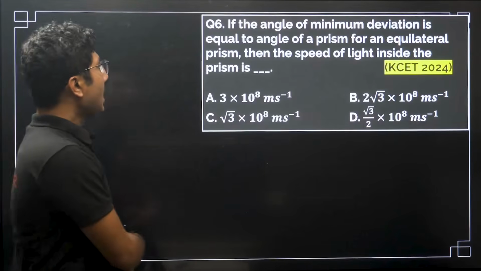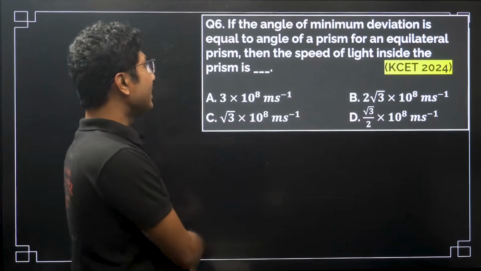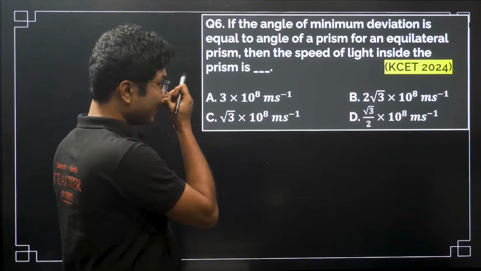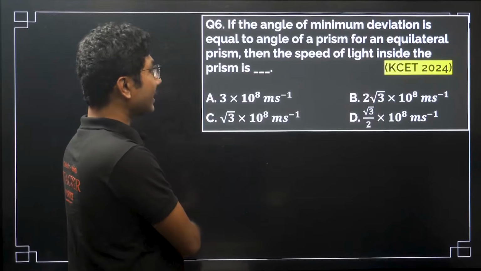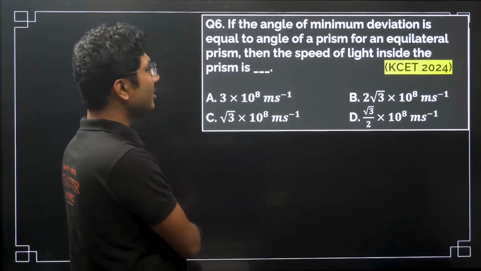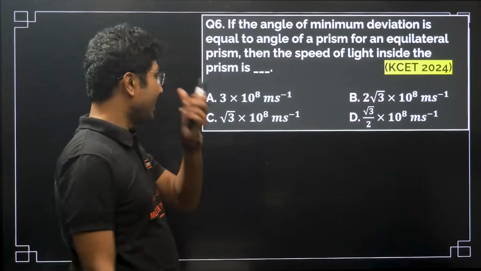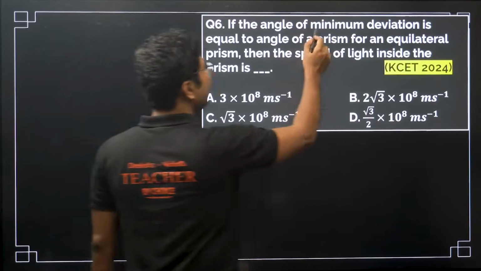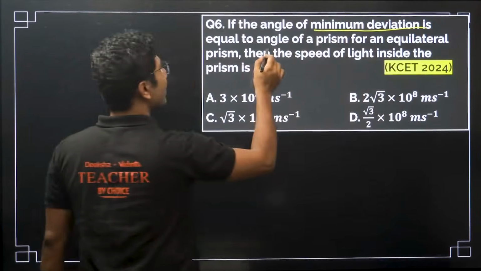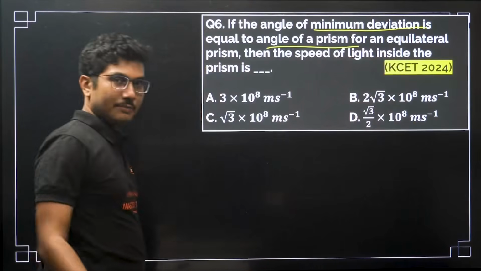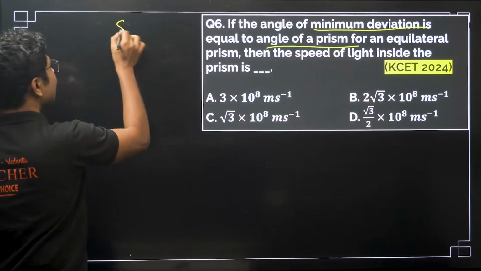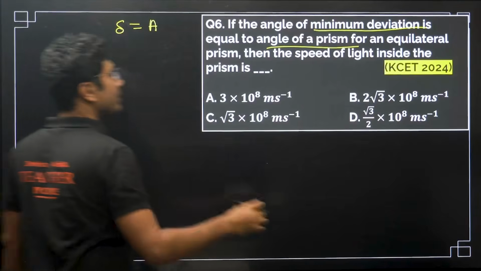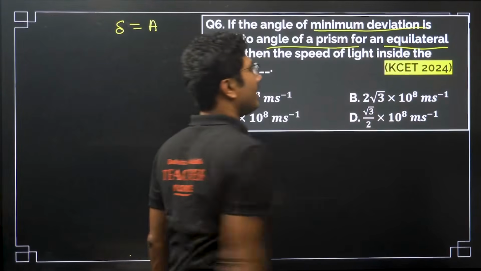If the angle of minimum deviation is equal to the angle of prism for an equilateral prism, then what is the speed of light inside the prism? Very interesting question. Minimum deviation equals the angle of prism, and it is also an equilateral prism.